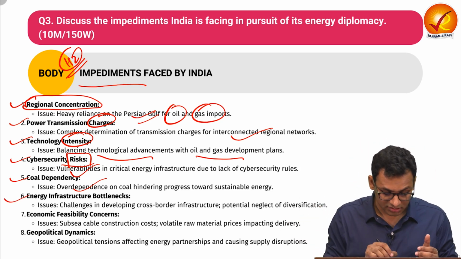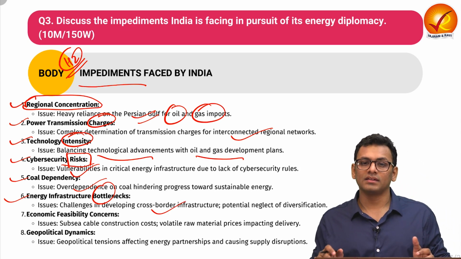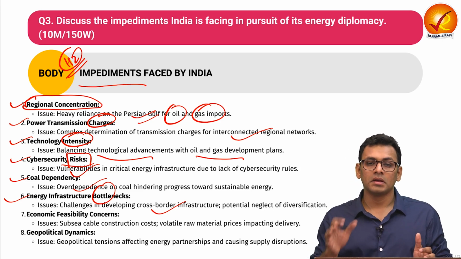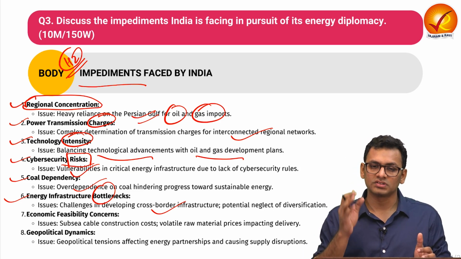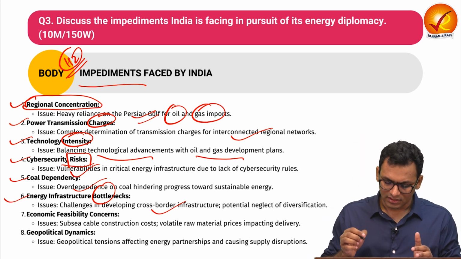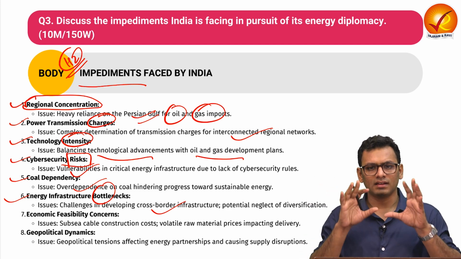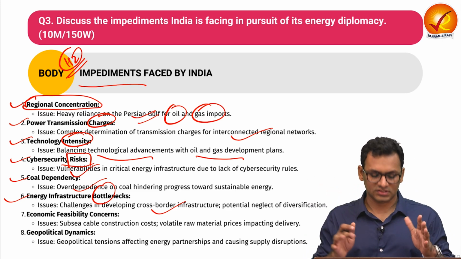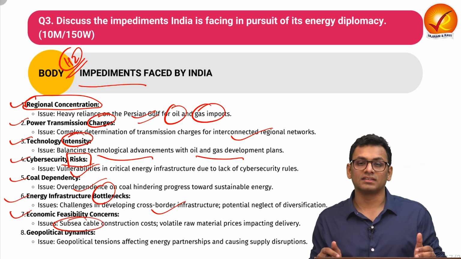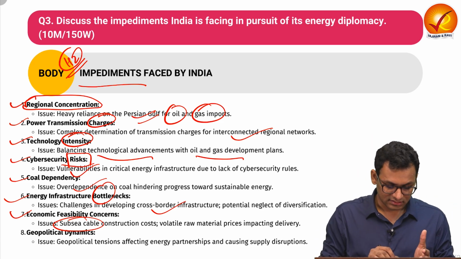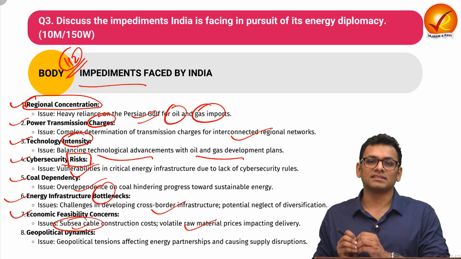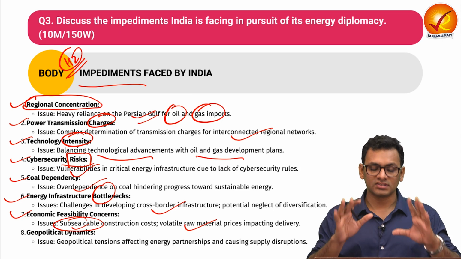Next is energy infrastructure bottleneck. We have seen how India is actively installing certain infrastructure and collaborating with different nations, but there are still bottlenecks. We have seen certain issues with respect to certain nations such as Iran and Afghanistan, and similarly we have issues with respect to other nations where infrastructure is something that we are trying to actively pursue. The next is economic feasibility concern. We have seen higher cost with respect to transportation of the energy, such as subsea cable construction cost, volatile raw material cost, and that directly impacts India's effort with respect to pursuing energy diplomacy.